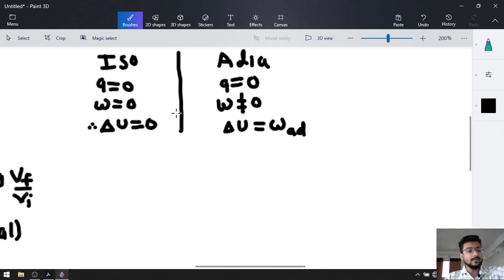After that, we discussed extensive properties and intensive properties. The properties that depend on the quantity are known as extensive properties, and the properties that are independent of the quantity are known as intensive properties, right? And all the extensive properties, when converted to molar values, become intensive properties.